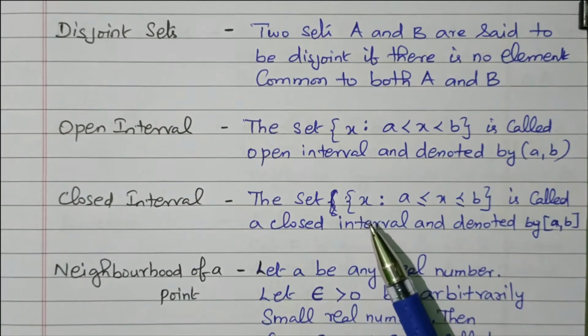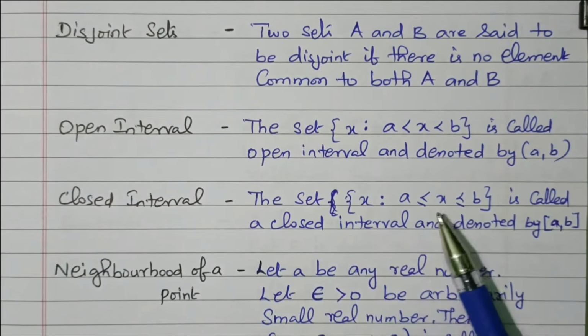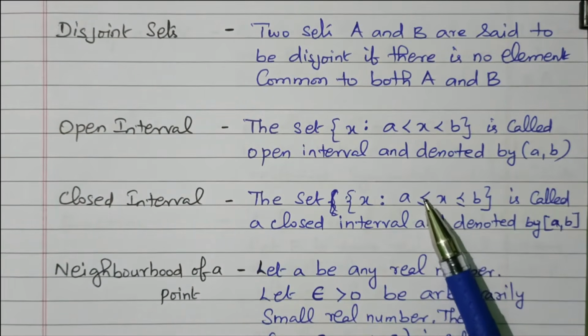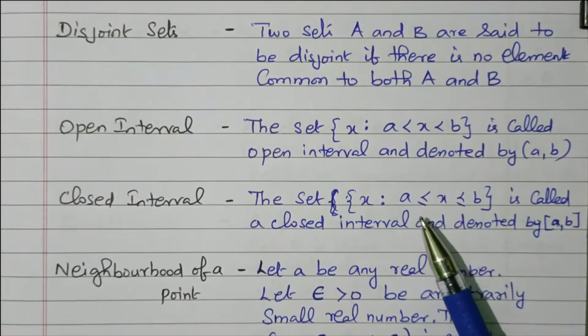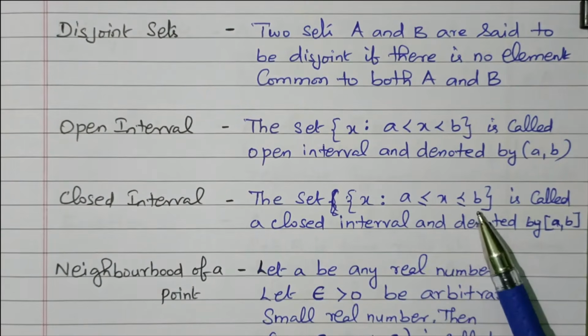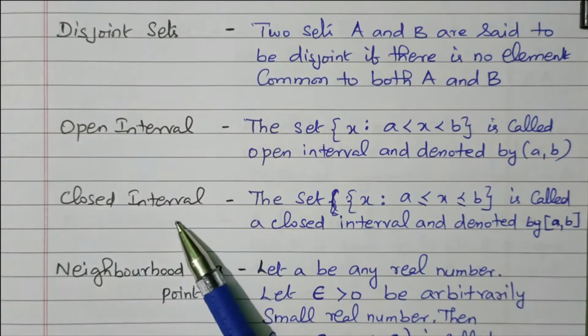X is the set of X such that A is less than or equal to X, less than or equal to B, with A and B also included. So in between A and B, with A and B also included, that is called a closed interval.